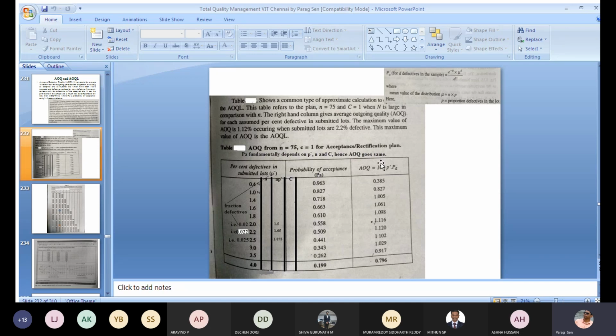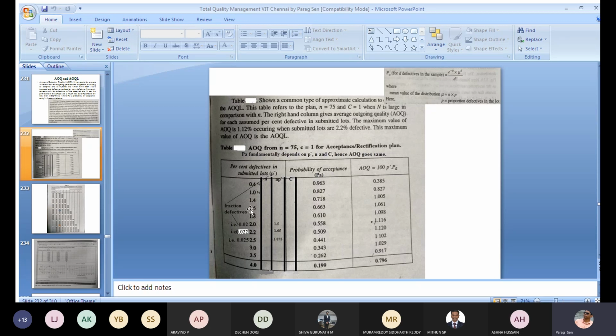In the case of AOQ, you are multiplying these two terms. When you multiply, you can see that the values first increase: initially 0.385, 0.827, 1.005.